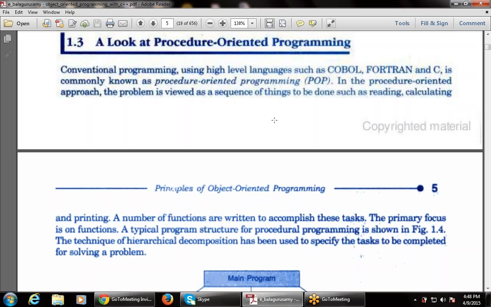A typical program structure for procedural programming is shown in figure 1.4. The technique of hierarchical decomposition has been used to specify the tasks to be completed for solving a problem. That is how to decompose a program, or how to divide the main program into multiple modules. That is the main concept of procedure-oriented programming.